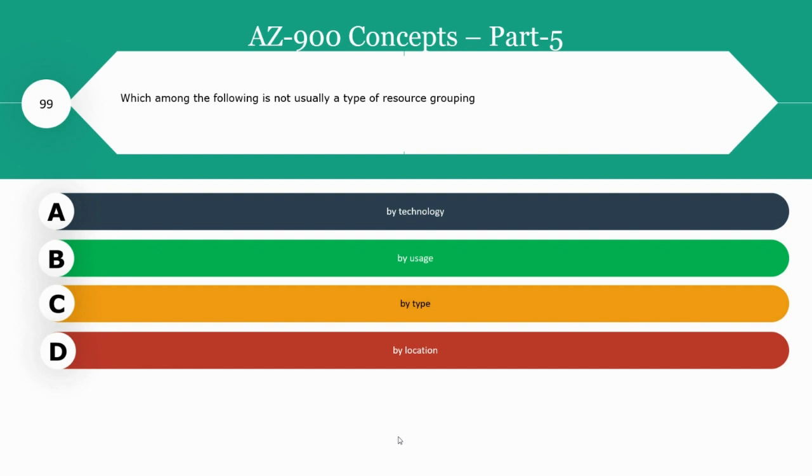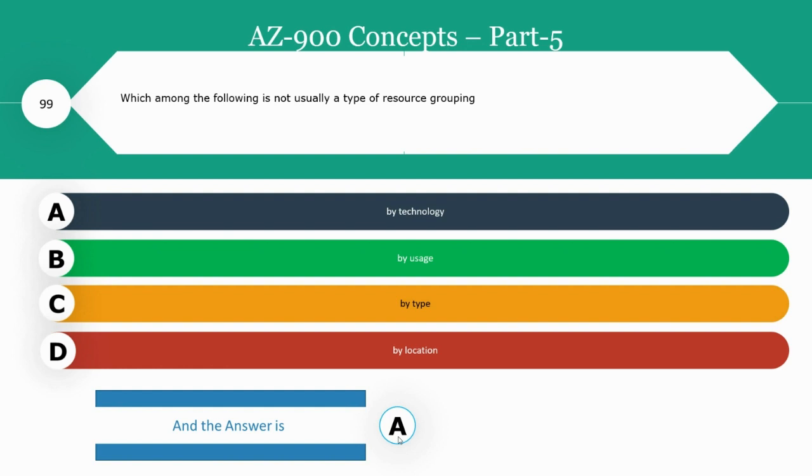Usually, for this question, the right answer would be technology, that is option A. You can have a resource group by company location or resource usage such as testing or production. You can also have resource groups by their types, for example storage or analytical services, etc. For this question, technology is the odd one, and so that will be the right choice.